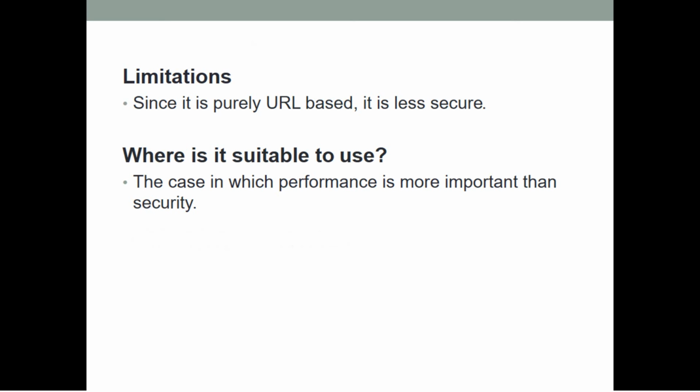Even though we can retrieve from any data source, it is mainly considered to have less security, since we are passing this data or queries through the URL, so it is not that secure. We can use this Open Data Protocol in cases where performance is more important than security. In such scenarios we can use this Open Data Protocol.